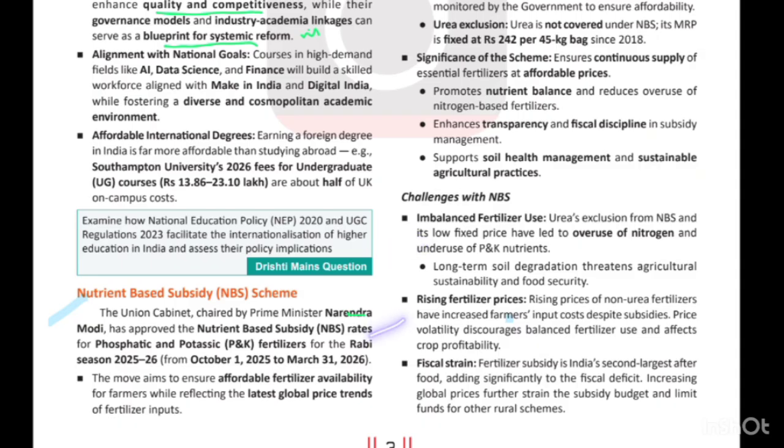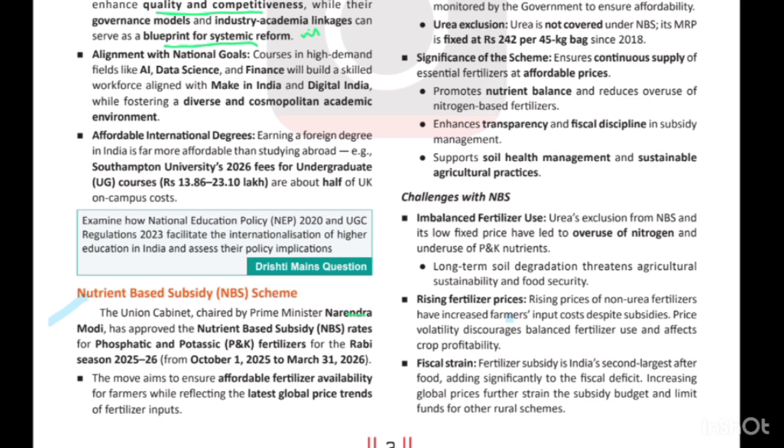Another thing is that, as you know, most of the fertilizers except urea, around 75 to 80% of urea, is produced in our country, but the phosphatic and the potassic are mostly imported from foreign countries. So if there are certain geopolitical tensions, these supplies may be disrupted.